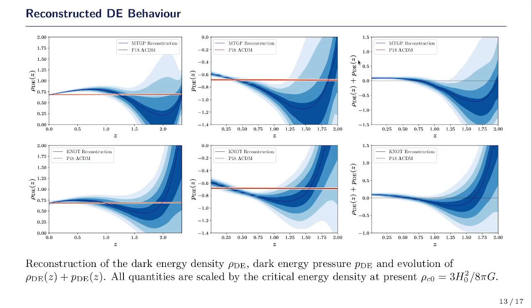So we find that for z less than 0.7, this quantity is always positive. That means that there is no violation of the null energy condition in this redshift region. For higher redshifts, we notice that the mean curve shows a dip to negative values.